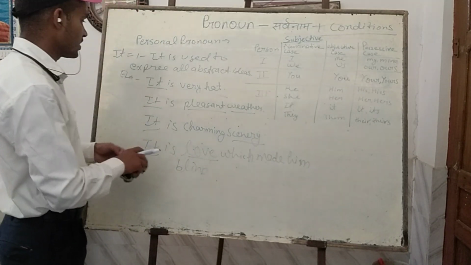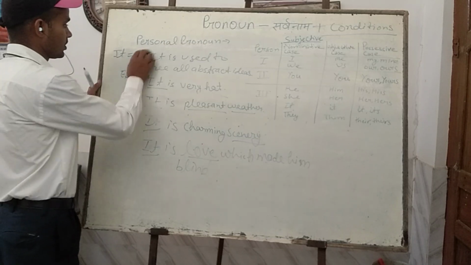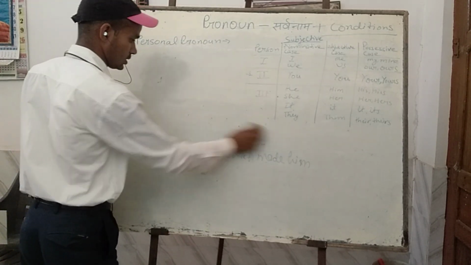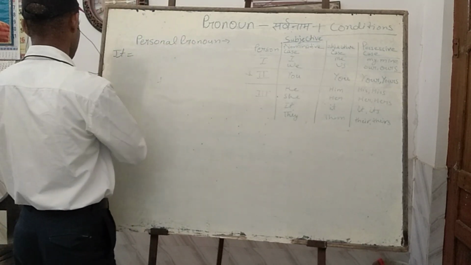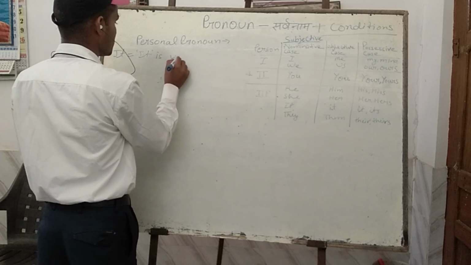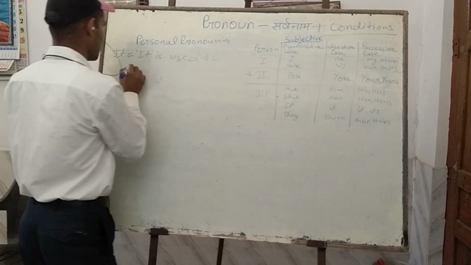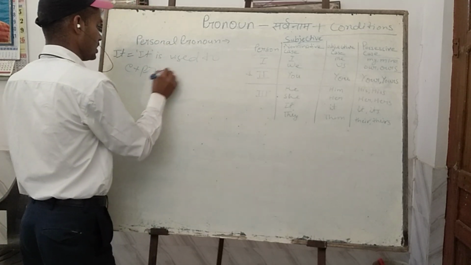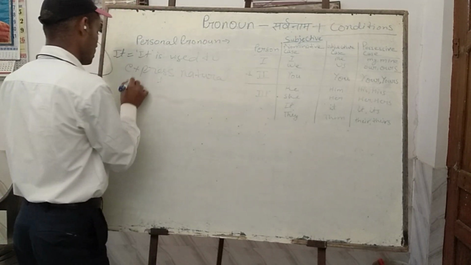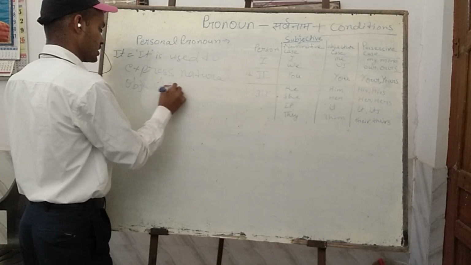In the same way, second, "it" is used to express natural objects.